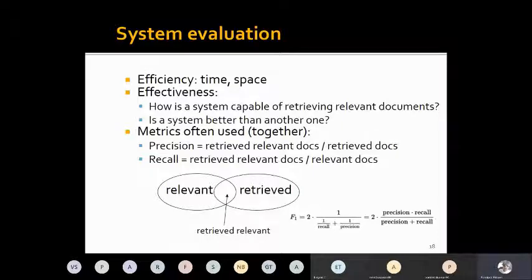So to evaluate a system, we use a set of parameters. One such parameter is the F1 score, which combines the precision and recall into a single formula, and this F1 is known as the accuracy of the system.